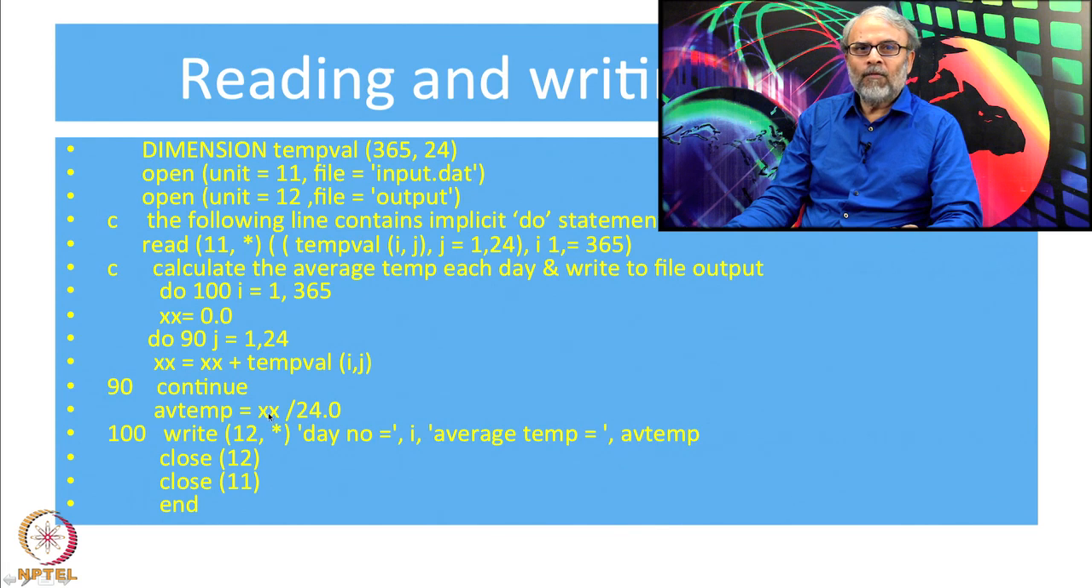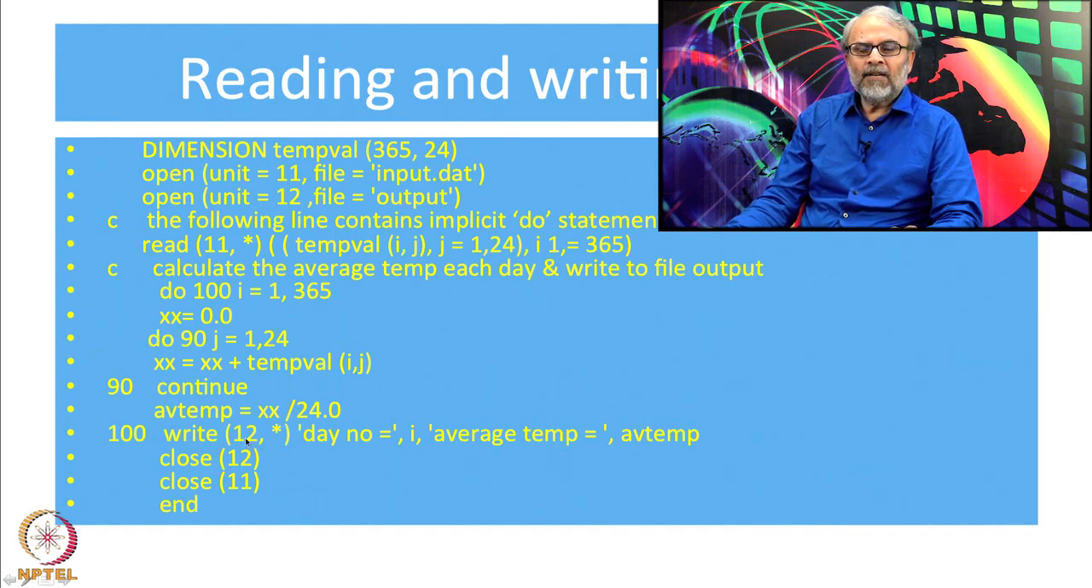I have added all the 24 temperatures in xx. When I divide by 24, this gives the average temperature for that day. So far I have calculated the average temperature of the first day. Then I go to the next line. It says write 12 comma star bracket complete.